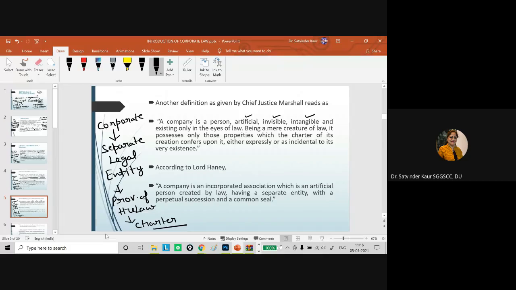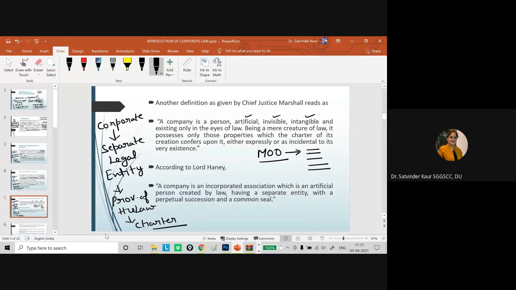So if we talk about the memorandum of objectives, the memorandum of objectives says that when a particular organization is being run, what will be its objectives, what are the business areas it is going to work in, what are the rules which it is going to follow, what are the domains in which the business can be run, and what will be the amount of capital it is going to have.